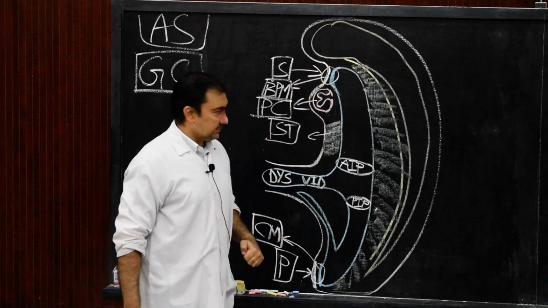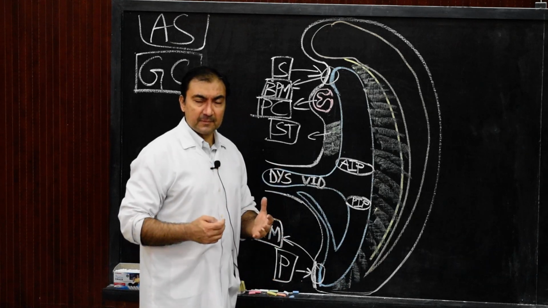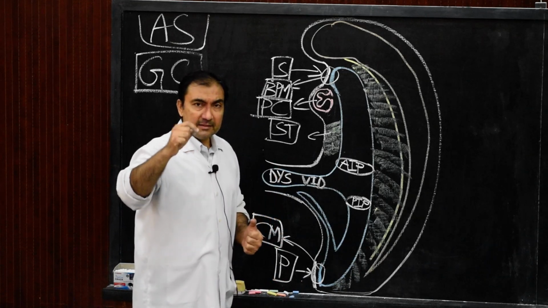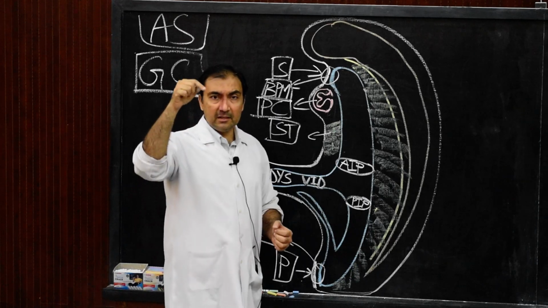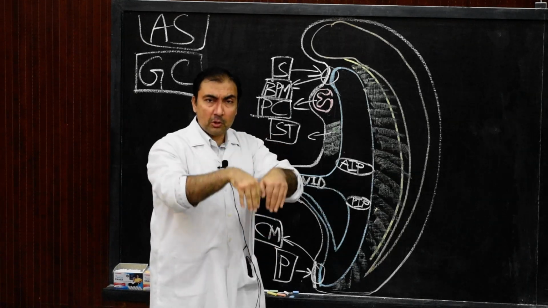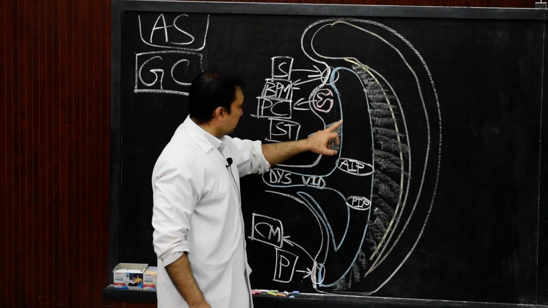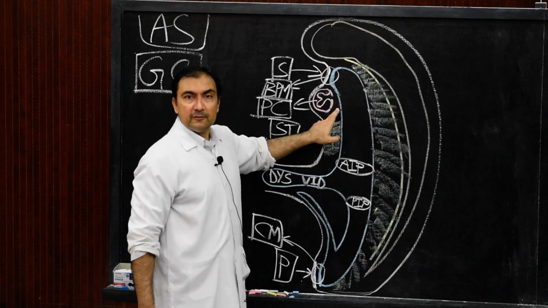Now, as this foregut develops and enlarges, in the initial stages there will be development of the laryngotracheal groove, which will then grow caudally and forwards from the ventral portion of the foregut.